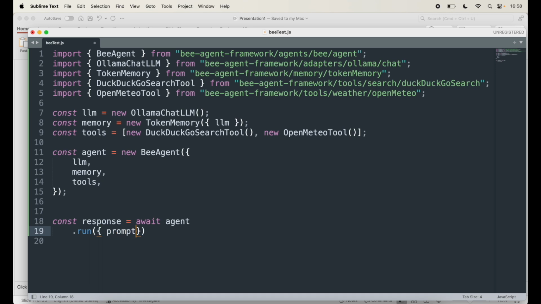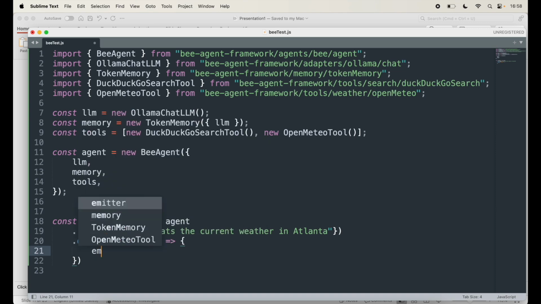I'm going to say the prompt is, what's the current weather in Atlanta, and I will say observe. Inside my observe function, I will send an emitter. This will observe whatever happens, and I'll say emitter dot on.